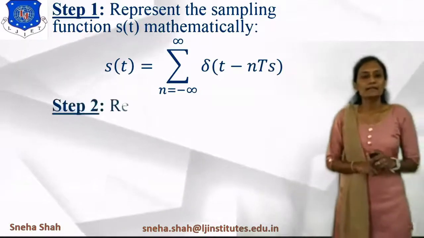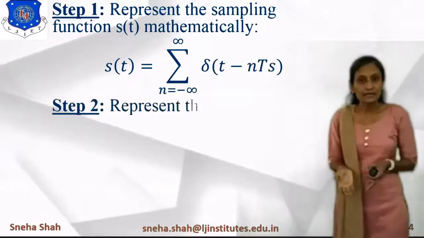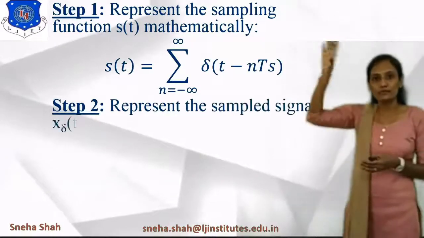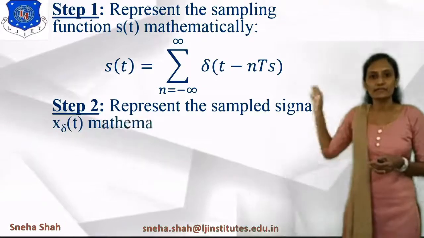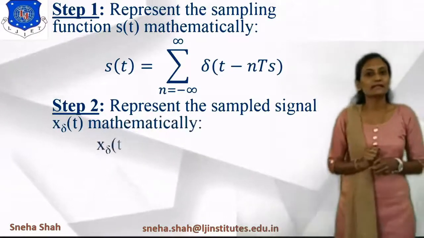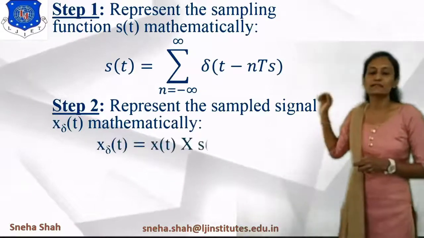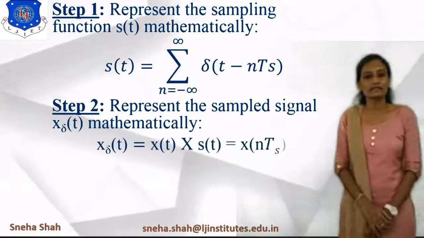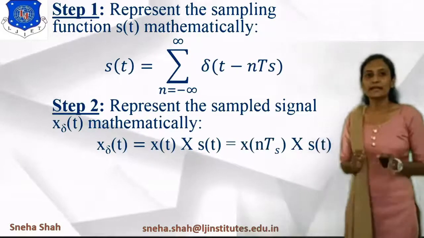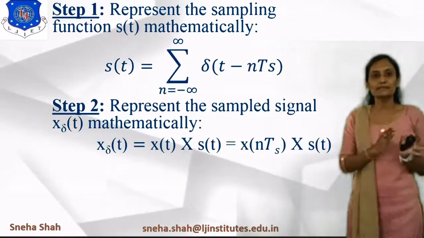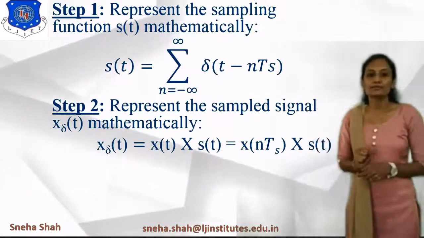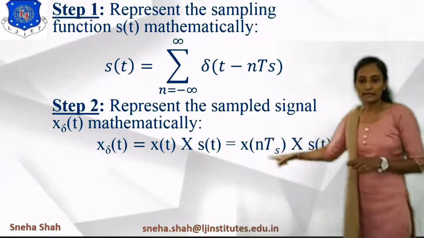The next step is representing the sampled function mathematically. What is the sampled function? It is the multiplication of the original information signal x of t with s of t. So the equation will be x delta of t equals x of t into s of t. The original information signal x of t is a representation of n number of samples at Ts time intervals, so instead of t we write nTs.